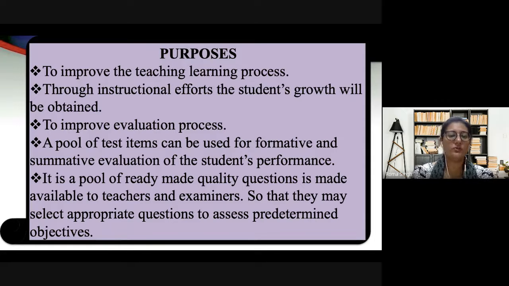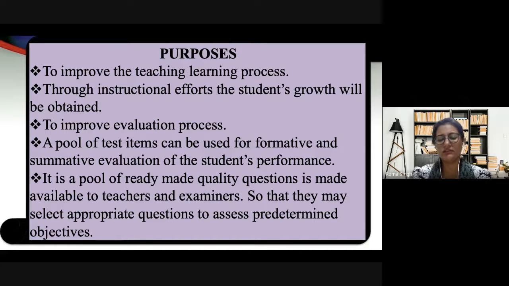Next, to improve the evaluation process. Yes, we are all very afraid of evaluation, especially school students who have to go through the board exams, who are studying in board classes. They are much more fearful regarding the board exams, and since one class before, they are under pressure to perform very well so that they can secure more marks, because marks are the criterion for everything in India, and the only criterion for brilliant students. Otherwise the students will not be considered good.